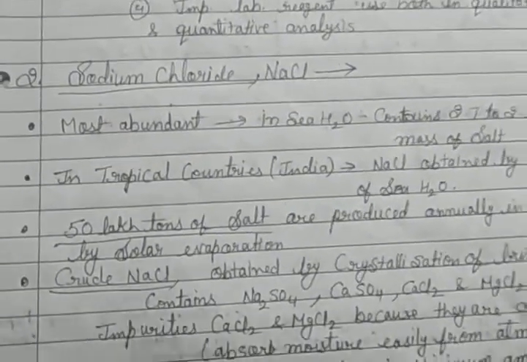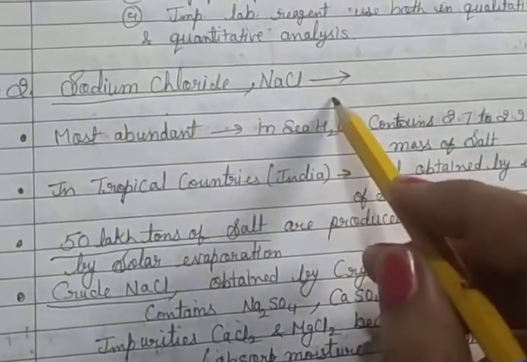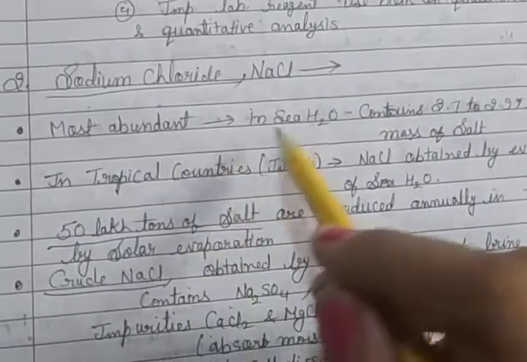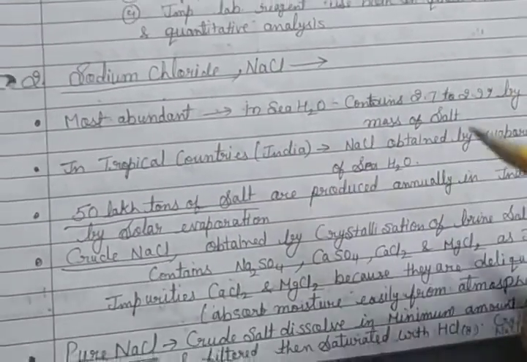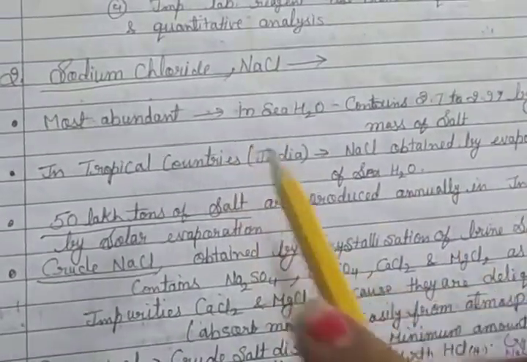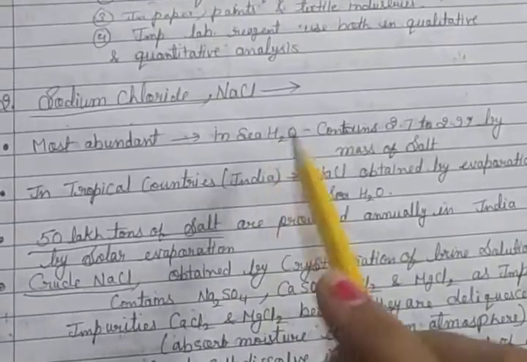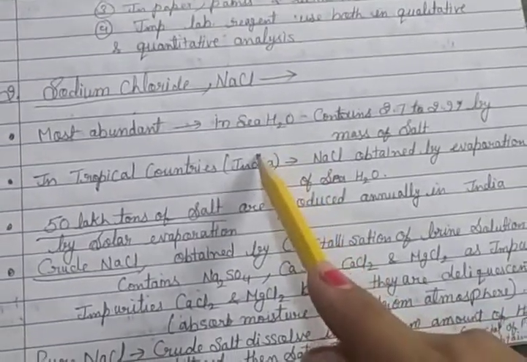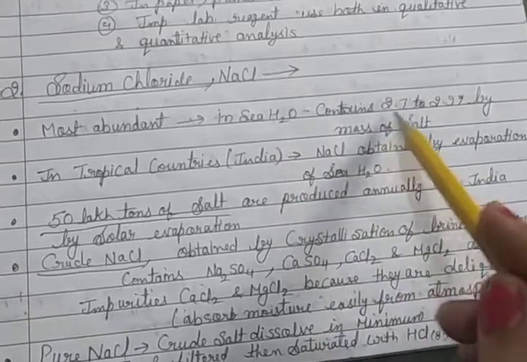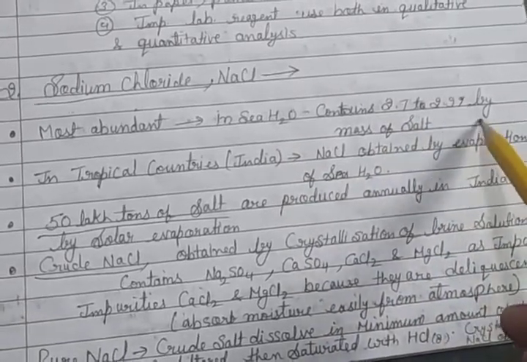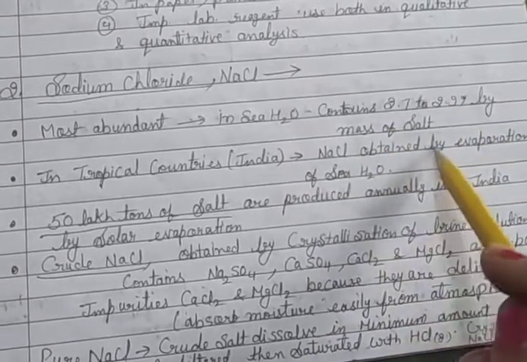Then the next compound is sodium chloride, NaCl. It is most abundant in seawater. You already know about sodium chloride, found especially in the sea. Seawater contains 2.7 to 2.9% by mass of salt.